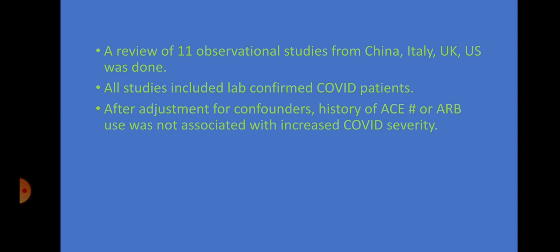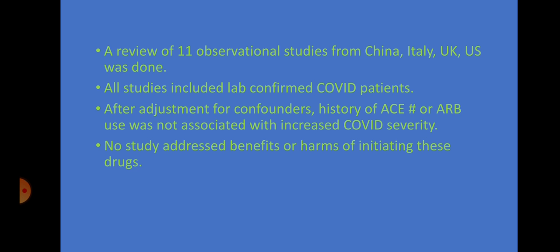After adjustment for confounders, history of ACE inhibitors or ARB use, that is ramipril, telmisartan, etc., their use was not associated with increased COVID severity. And these studies didn't address whether to initiate these drugs or not. But the patients who were on ACE inhibitor or ARB from previous disease do not have any increased severity, and this was published by WHO.